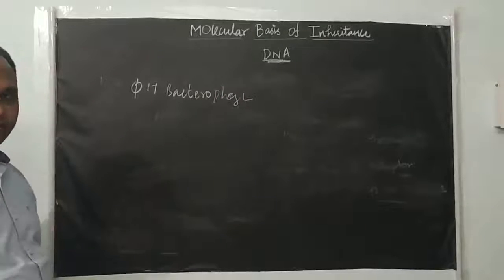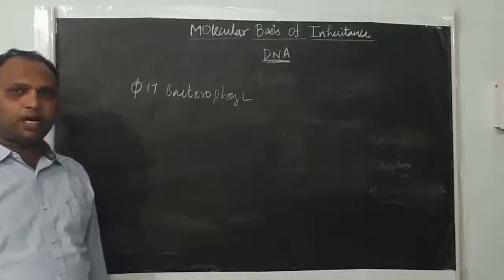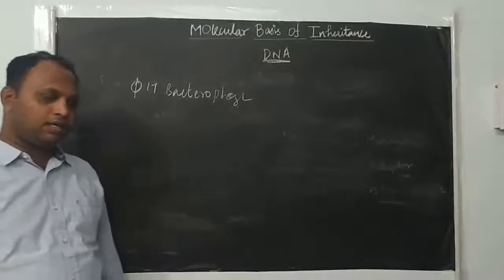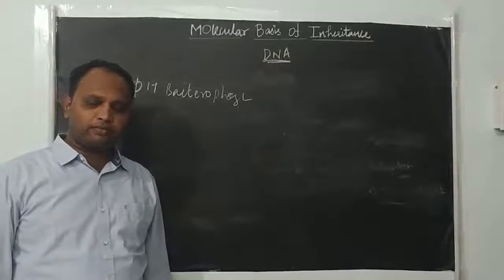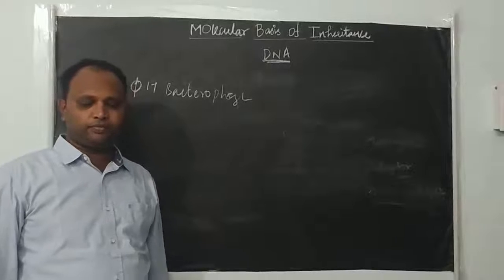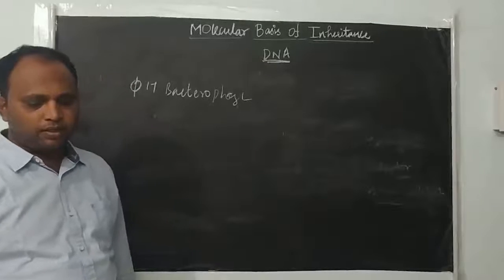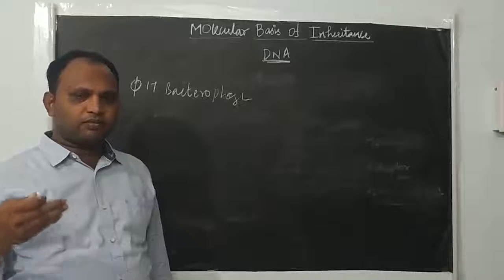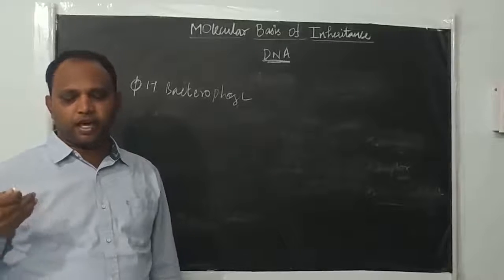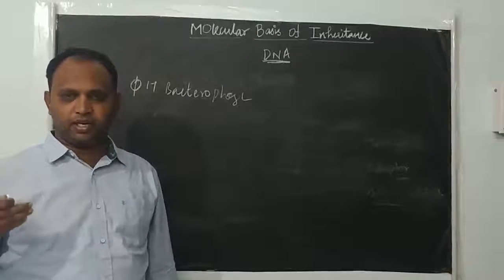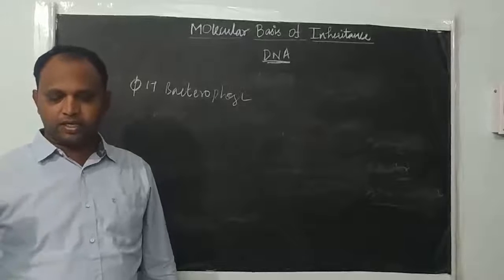Some organisms have single stranded DNA, some have double stranded DNA, some have a linear form, and some have a circular form. We will see a few examples of what kind of genetic material organisms have, and what is the nature of the genetic material, whether it's double stranded or single stranded, etc.